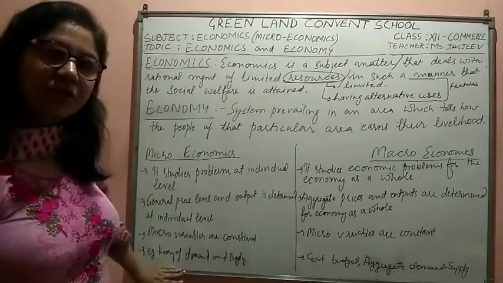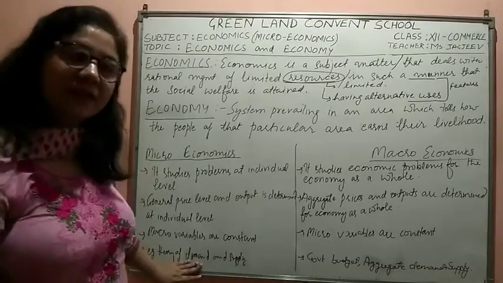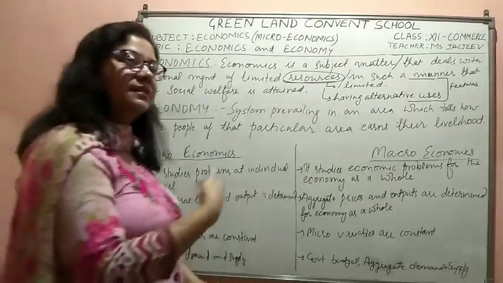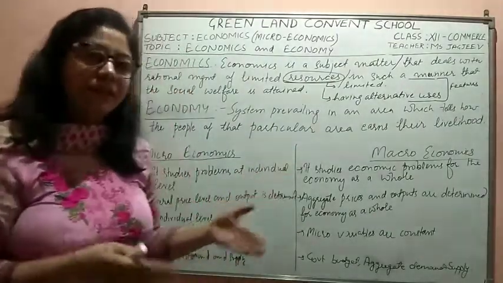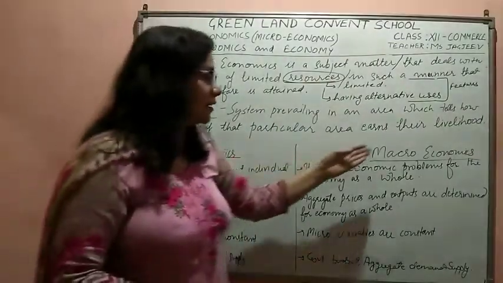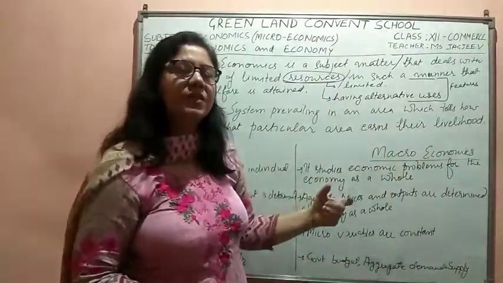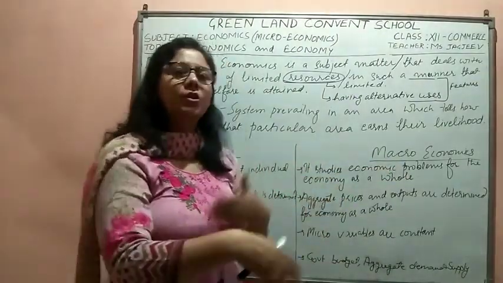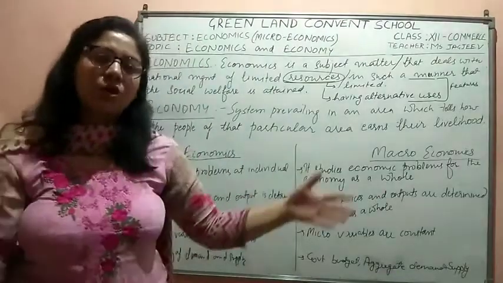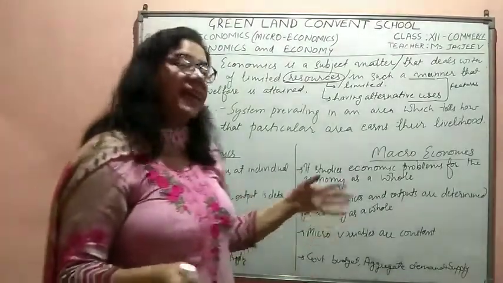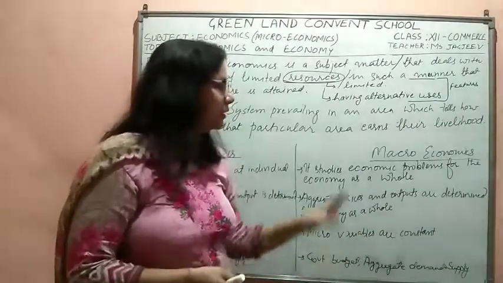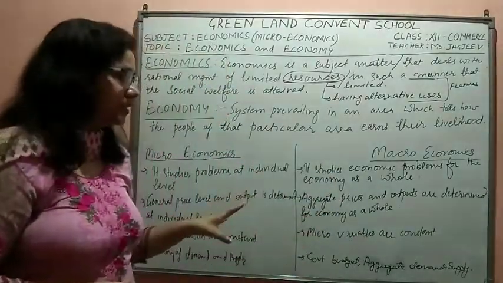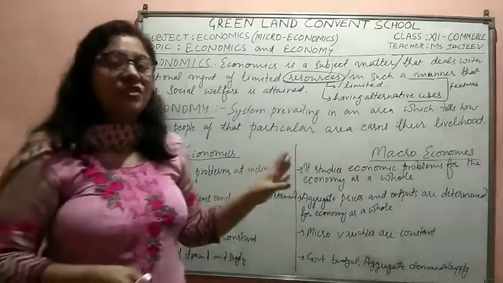The example of microeconomics could be the theory of demand and supply: how much demand is there at a certain price level, how much supply is there at the individual level. But in macroeconomics, we could be studying the government budget of the government of India, that is the economy as a whole. We could be studying aggregate demand and supply of the whole country. That could be macroeconomics. So that is the basic introduction.